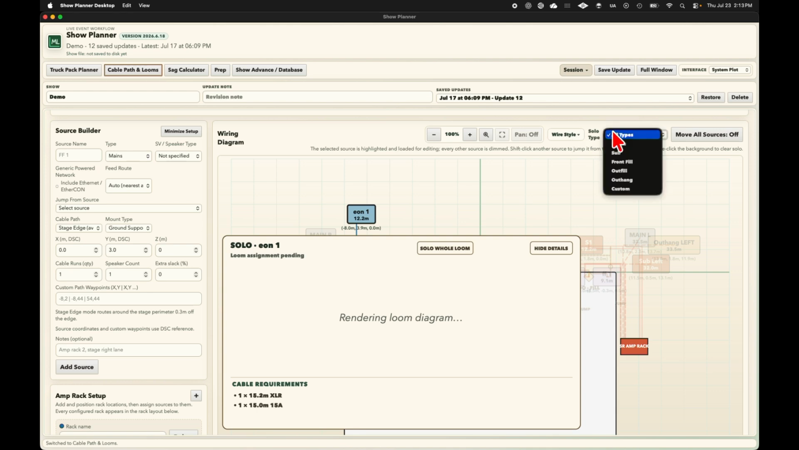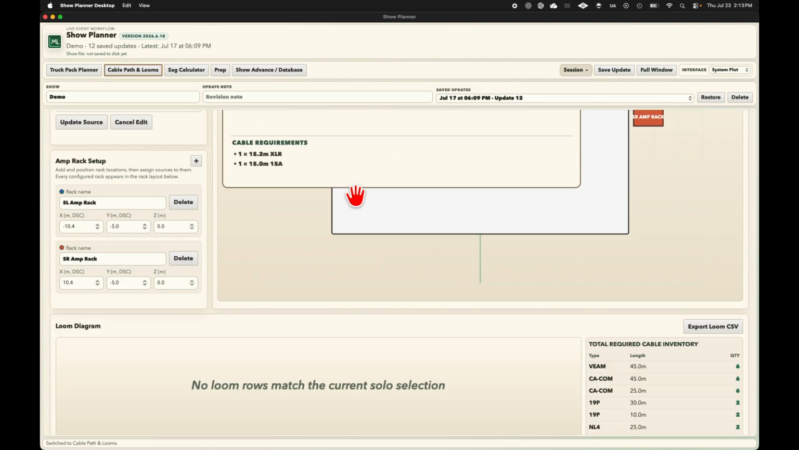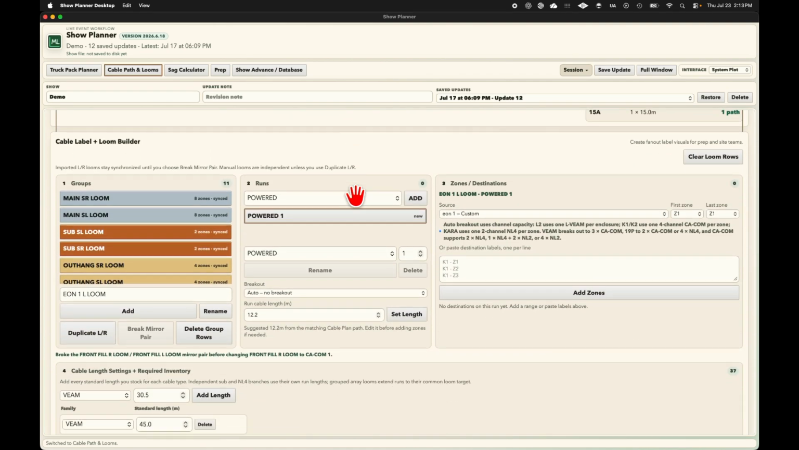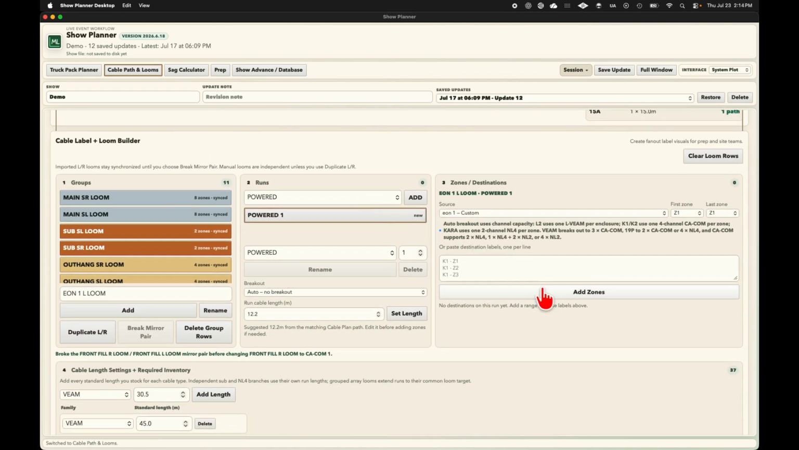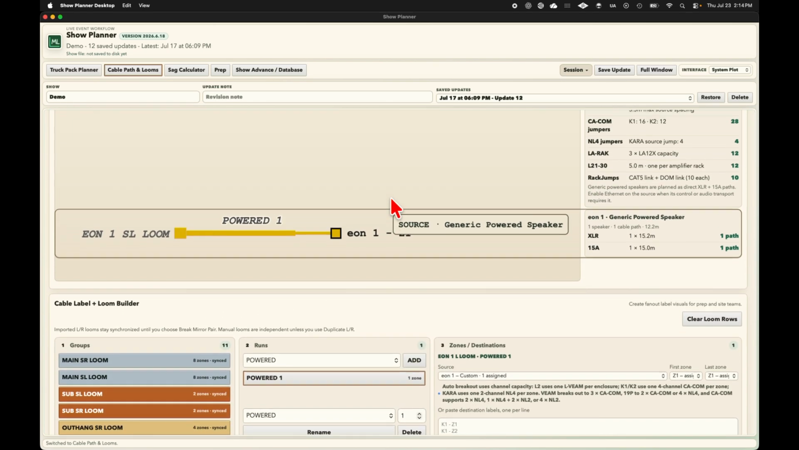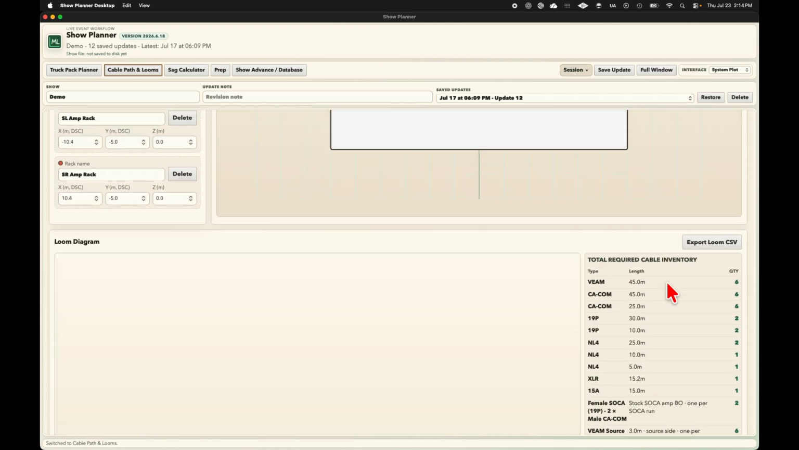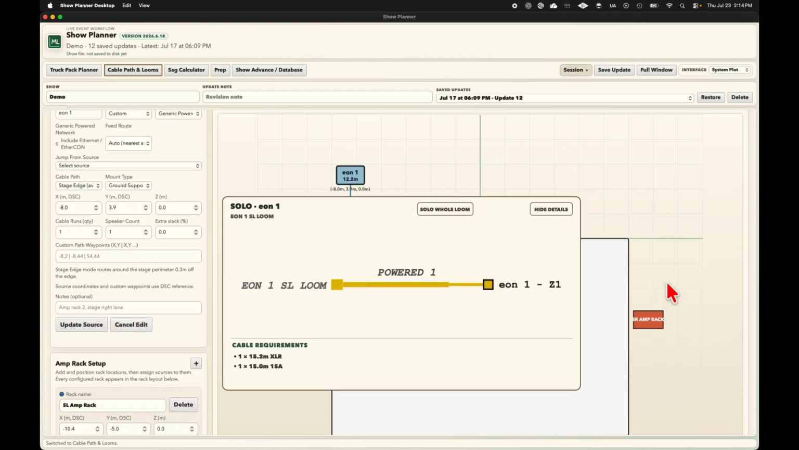So now I can sort by custom. I have that one. Select it. I'll scroll down here. Go ahead and add its zone. There we go. We have our XLR and 15 amp required for that source. It's in our inventory.